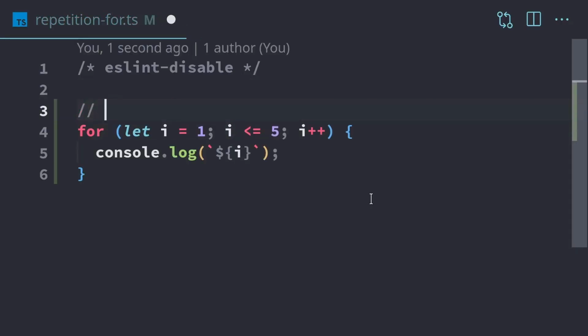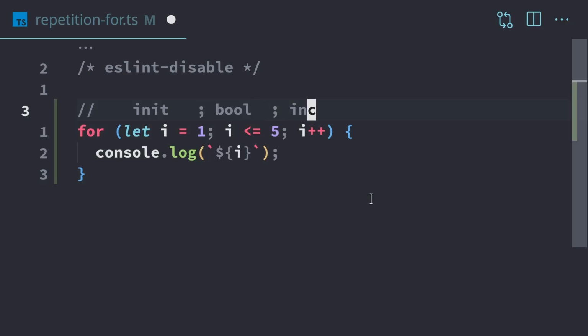So we have our keyword, and this will be our initialization, and then our Boolean expression, followed by, usually it's going to be increment, but we can use decrement as well, and we'll see an example of that. So I'm going to run this.